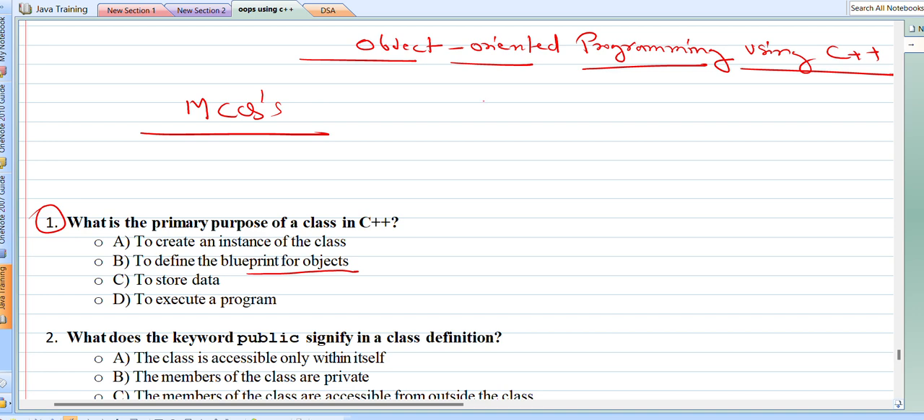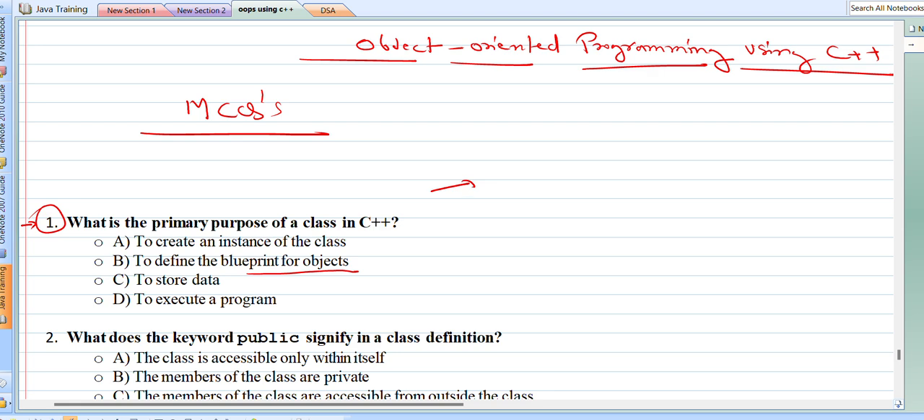My name is Himanshu Gupta and in today's session, I'll cover some multiple choice questions on Object Oriented Programming. So let's begin with the first question. The first question is, what is the primary purpose of a class in C++? So basically, what is class?